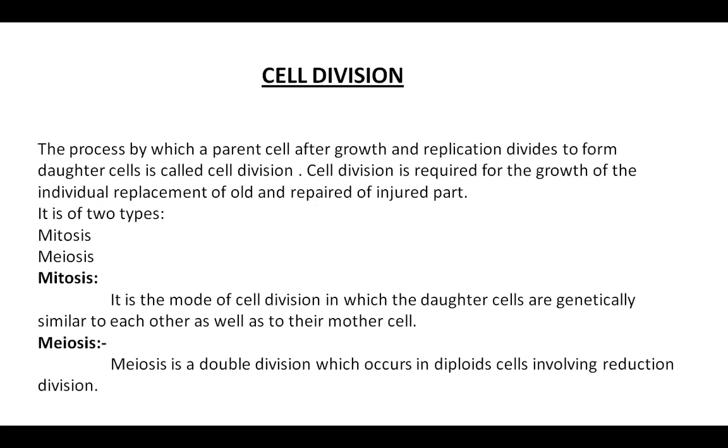The chromosome number remains the same in mitosis, while it becomes half in meiosis.